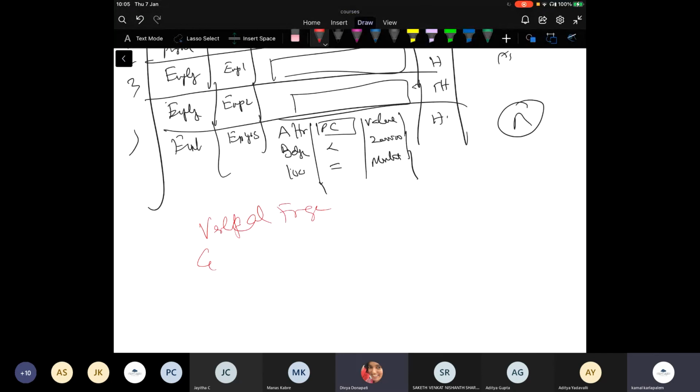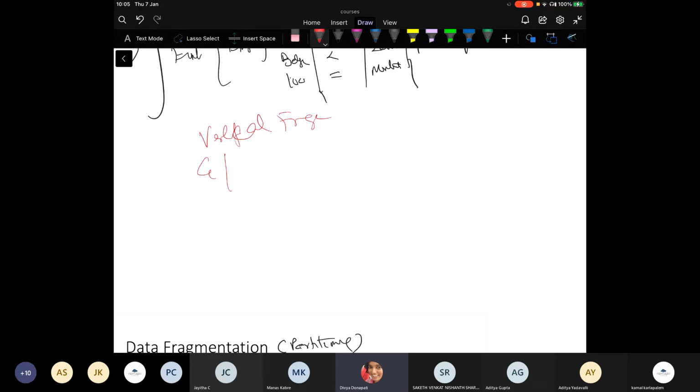Sir, can I know what is the advantage of vertical fragmentation? Because the memory occupied by it will be much more, right? So why do we do it? Possibly, but it's only the key that I'm repeating, right? Yes. So let us say you have the student information in IMS, and then you have other attributes.